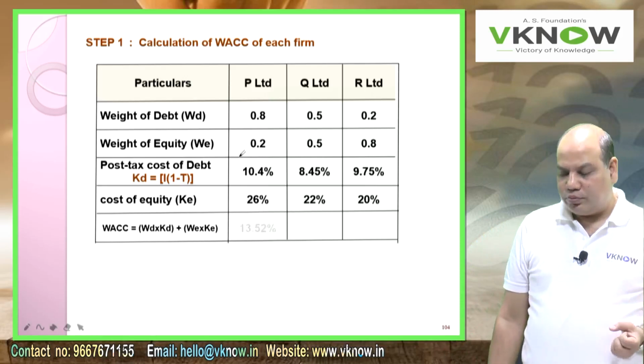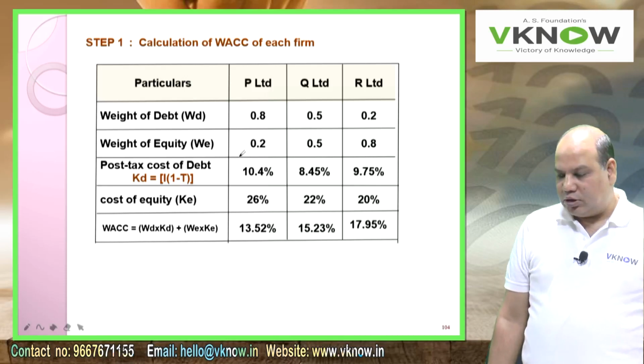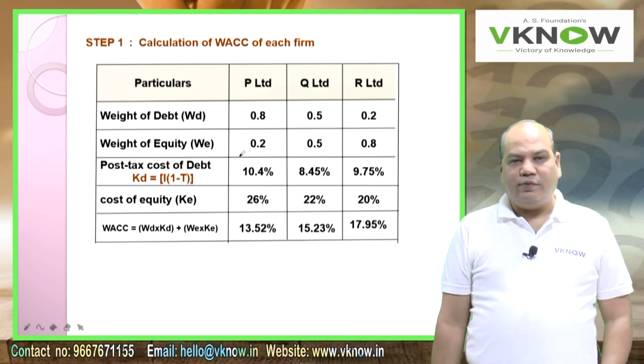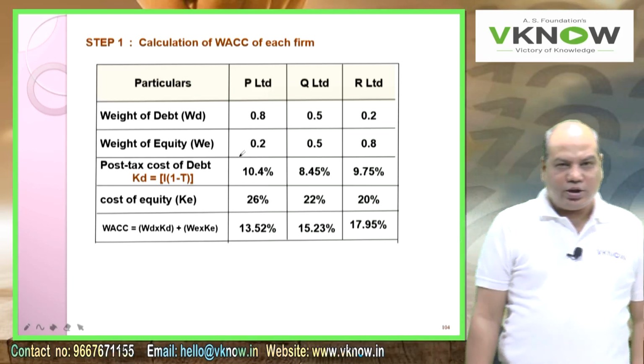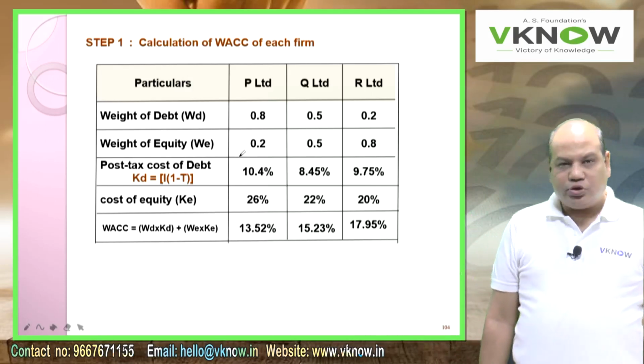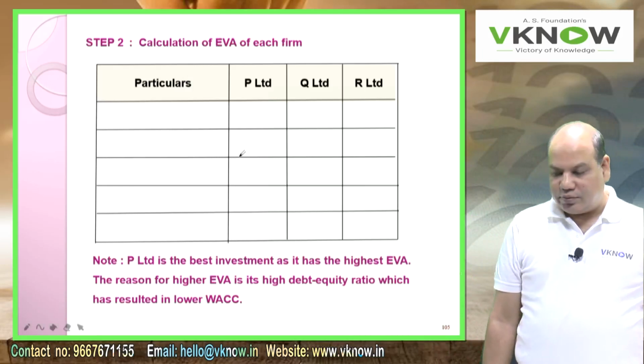This way you have to do it. You will get 13.52%, 15.23%, and for the last one, 17.95%. Presentation can be changed, but the answer must be the same. So this is your first answer, 2 marks for this much effort.